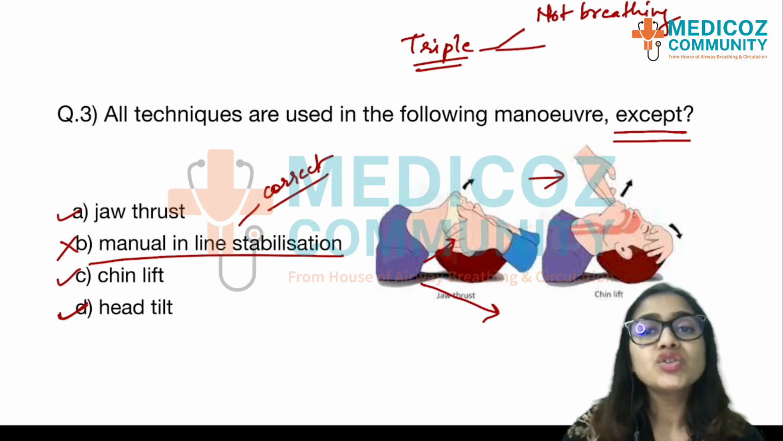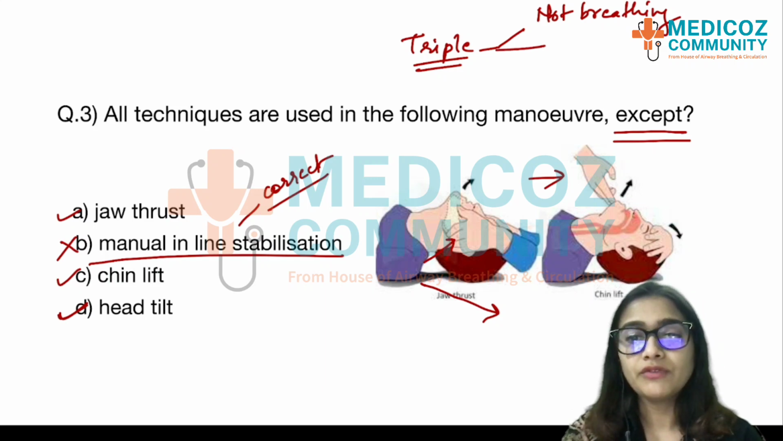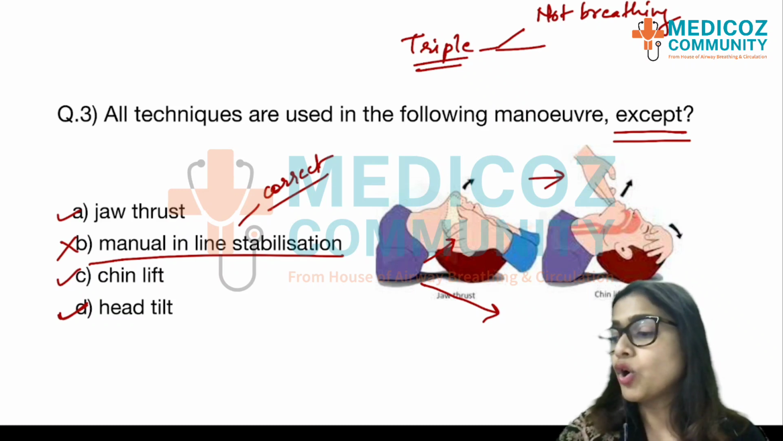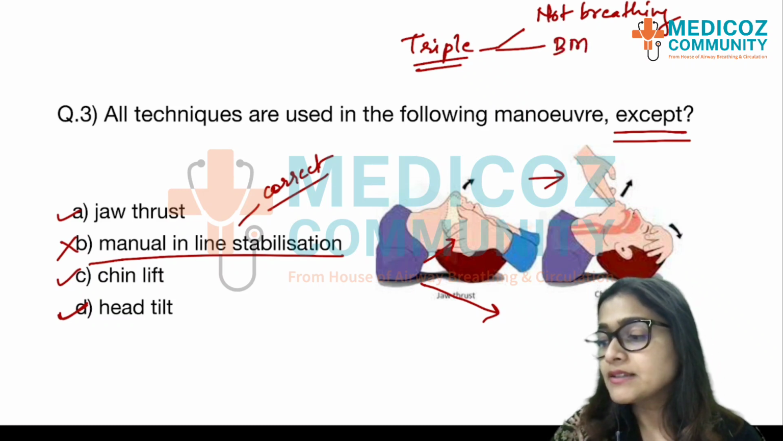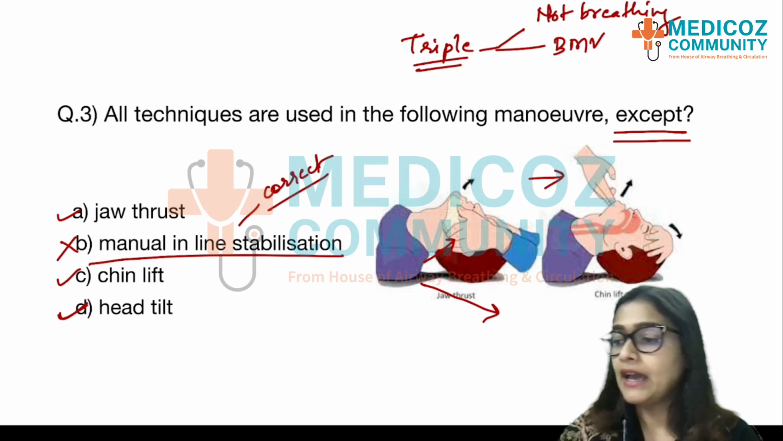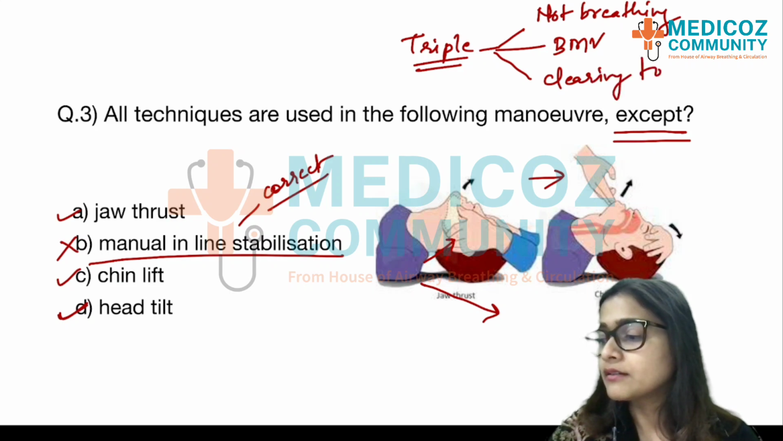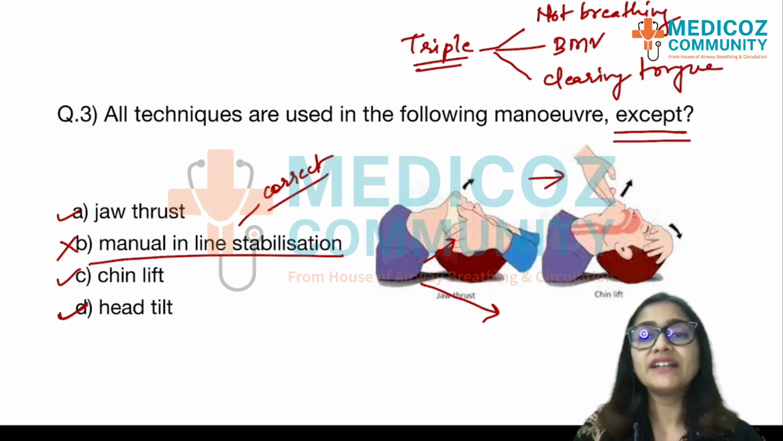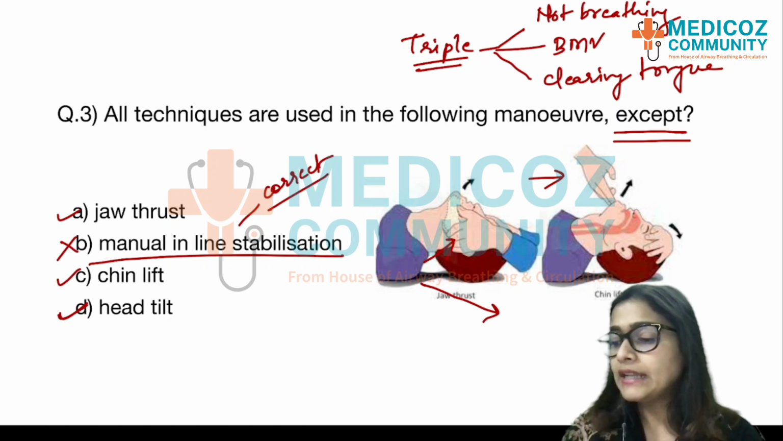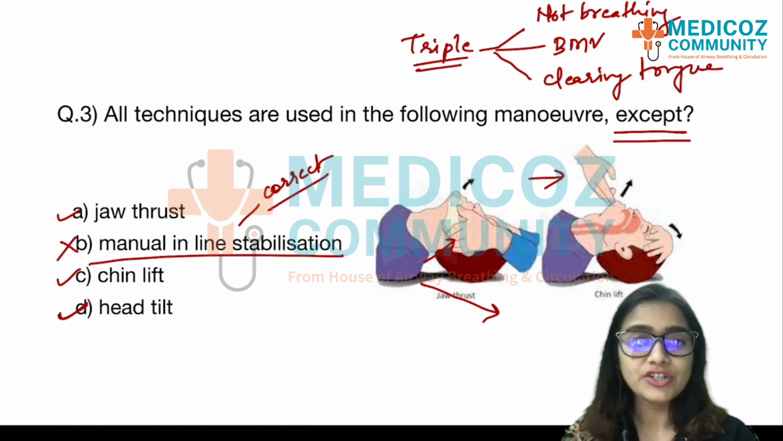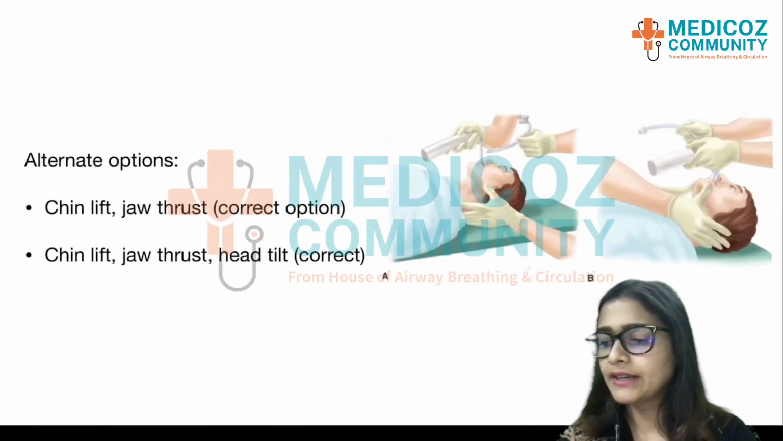This is usually also done before we intubate the airway, or also during your bag mask ventilation, right? And this will also help clear the tongue. So, you're going to prevent the tongue falling back. Now, the option that is mentioned here, manual inline stabilization, what is it? We'll have a look in the next slide.